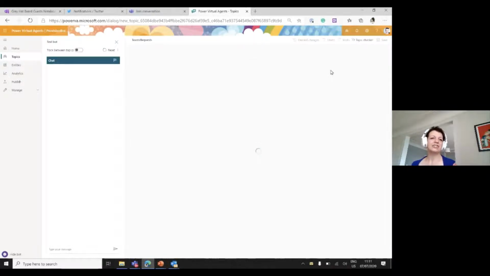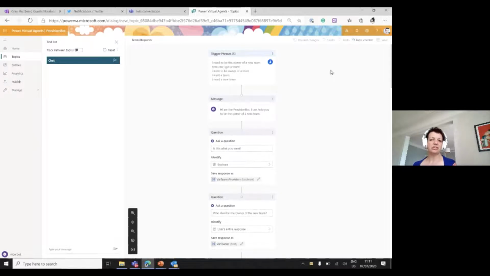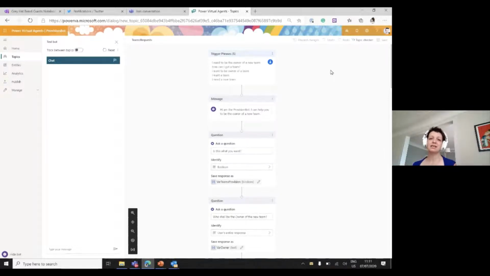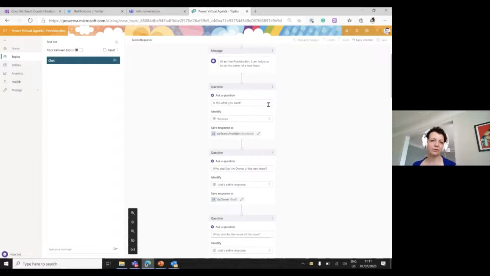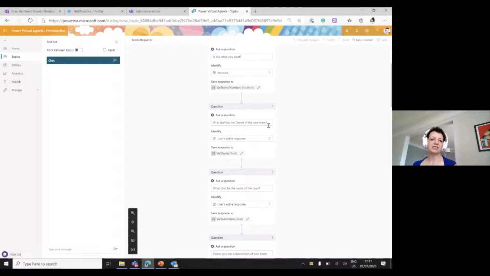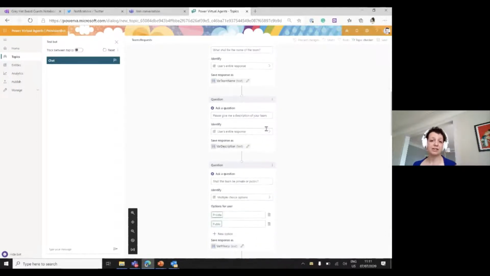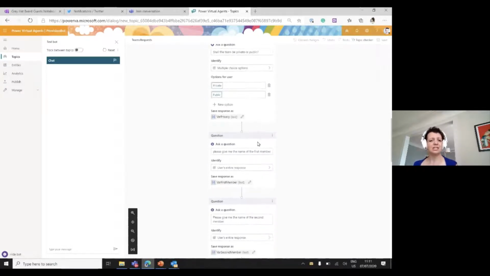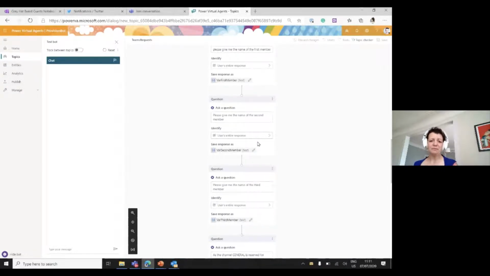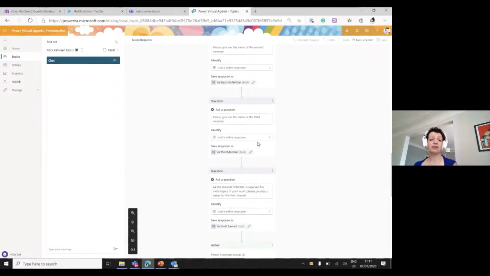So we need to outline what our bot should do in the conversation. And a pro tip is perhaps just imagine that first, and after that, write that down in this authoring canvas. So I first have these trigger phrases, and then there needs to be a message like, hey, I'm the bot, I can help you with this or with that. Is this what you want? And then we get a user's input. And then we ask the user several questions like, hey, who should be the owner, or the name of the team and the description, and should it be private or public? So we ask all the questions that we need to know to actually provision a team.